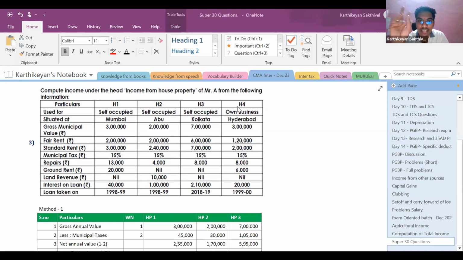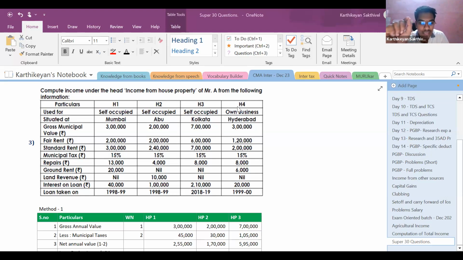Currently, the law states that you can have two house properties as self-occupied for sure. There is no doubt regarding that. The reason their answer in the MTP is wrong is primarily that this question was from a suggested answer, and the answer was also taken from the suggested answer without revising it for the current provisions. So with due humble respect, I'm just making this point.